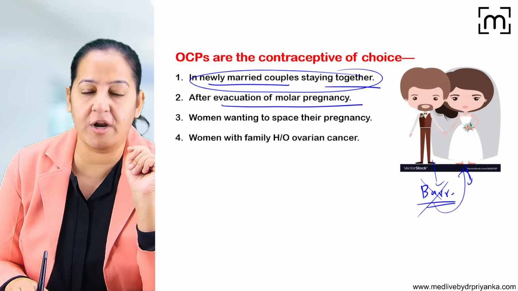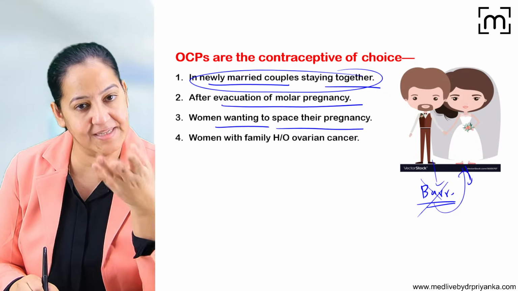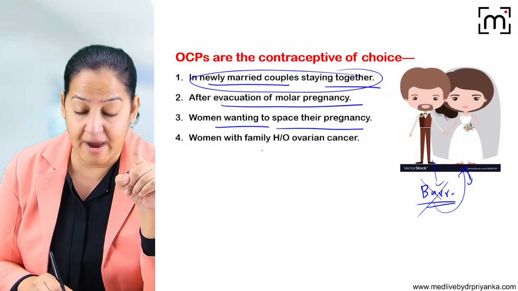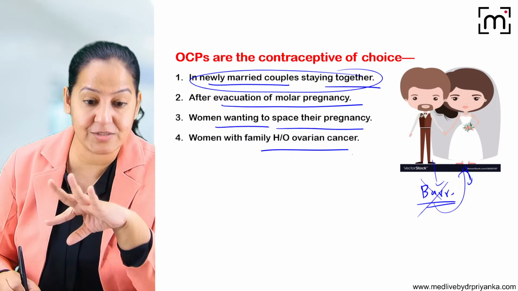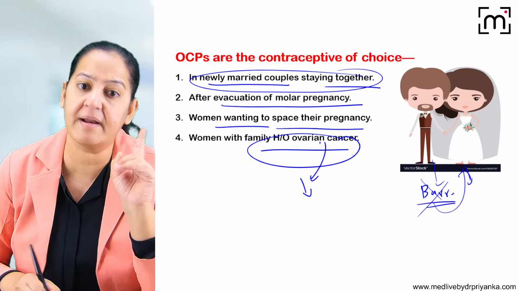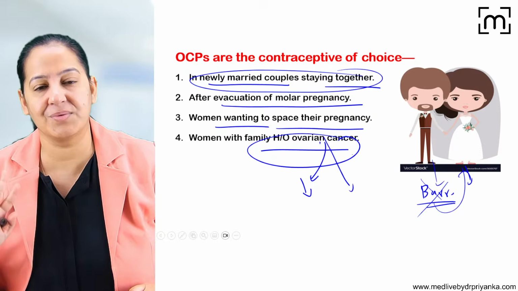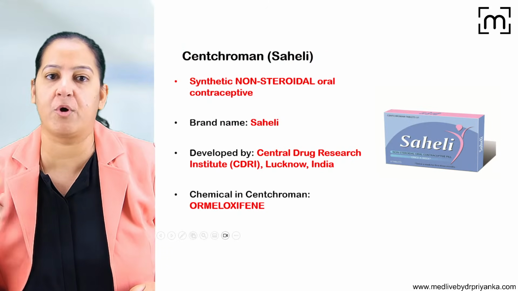After evacuation of molar pregnancy, it is the best contraceptive. If the woman wants the spacing between the pregnancy, it is the best contraceptive. And if there is a family history of ovarian cancer, this one is the best contraceptive because it will have a double role. It will further reduce the risk of ovarian cancer and it will provide contraception also. So here there is a double role. So the OCP is the best contraceptive in all these conditions.